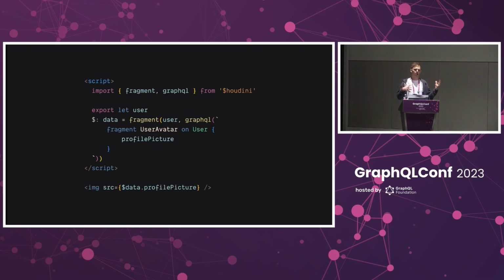There's a lot already written out there about the virtues of collocated fragments, so I don't want to go too deep into that right now. And don't worry if you don't understand the Svelte magic going on. There'll be a React equivalent later. I do want to mention, though, that every fragment in Houdini gets its own subscription to the cache. And so a component is only going to update if the information that it wants has changed.